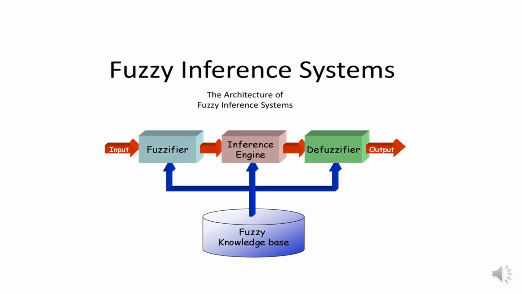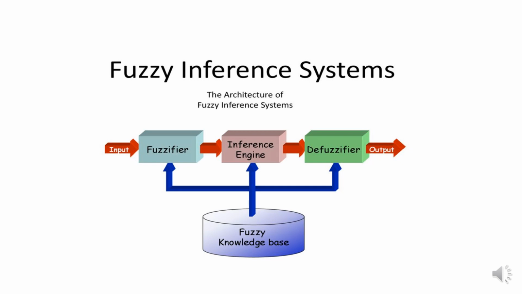So now we see the fuzzy inference system. Here we can see the architecture of this one. We have an input and also an output. In between the input and output we have a fuzzifier, inference engine, defuzzifier, and output. The fuzzifier and defuzzifier will be discussed in the next class. In between the fuzzifier and defuzzifier, we have an inference engine, where the fuzzy knowledge base has been given as input. This fuzzy knowledge base is fed to the fuzzifier, inference engine, and defuzzifier to get an output.